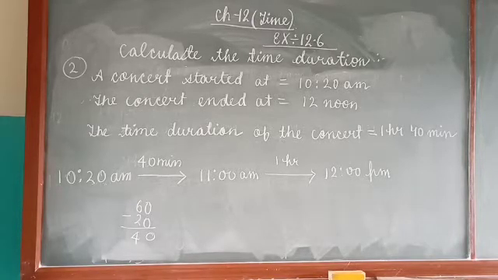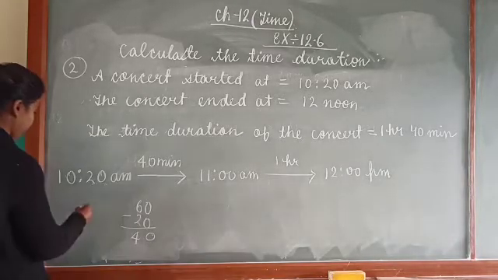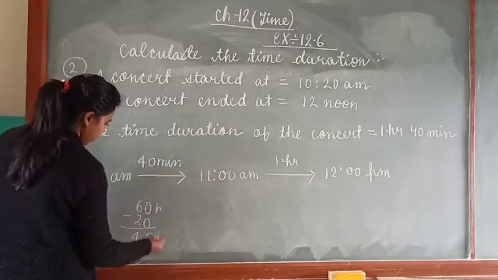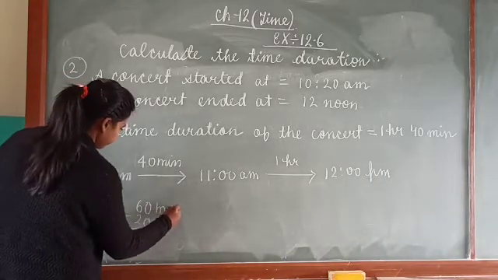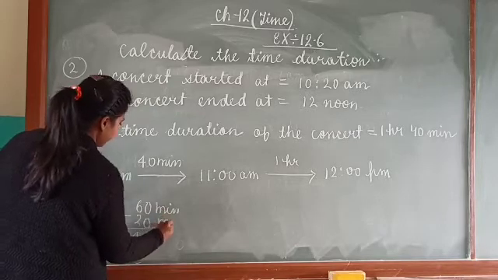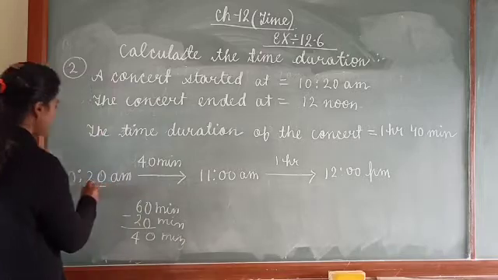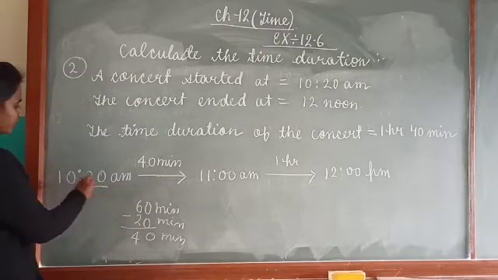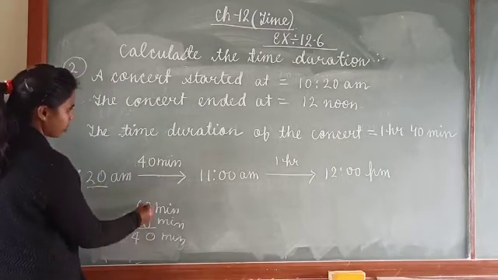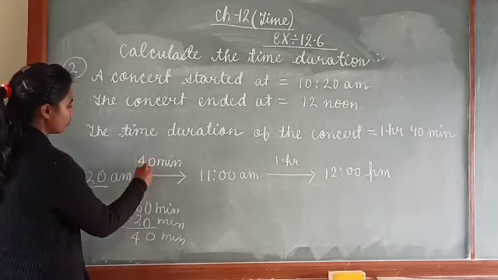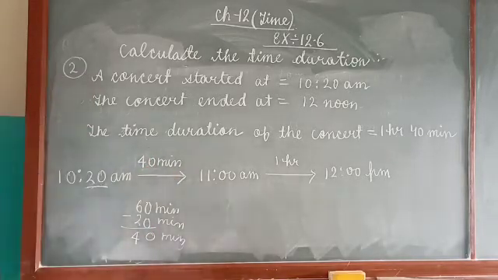You can write here 1 hour. Sorry, this is minute. And this is 20 minutes. How have I calculated? See, 20 minutes already was here, 10:20. So after subtracting it from 60, you got to know that after 40 minutes, what will be the timing? 11 am. Generally, we make it straight, so that for calculation it becomes easy. So this was all about question number 2.